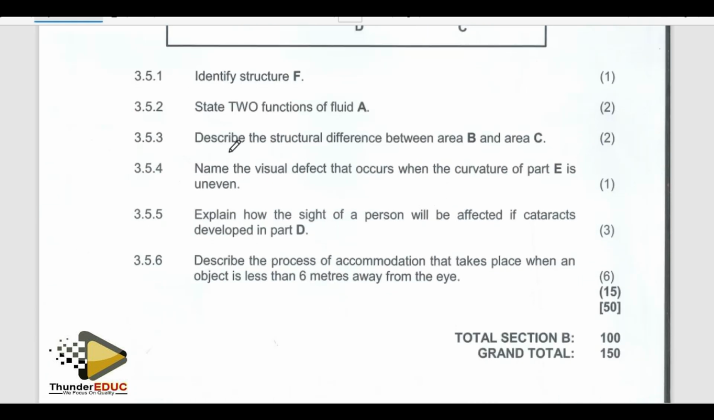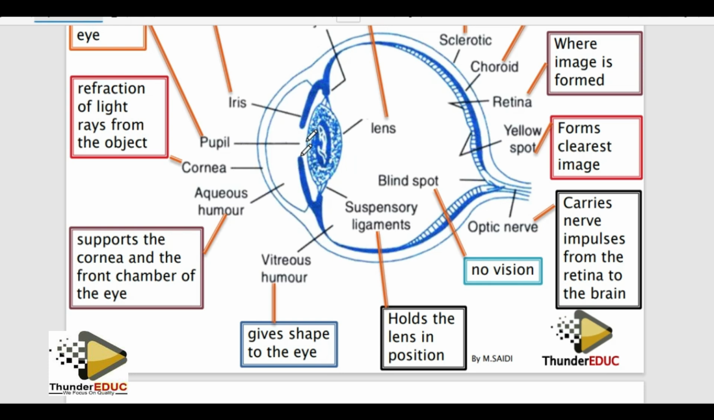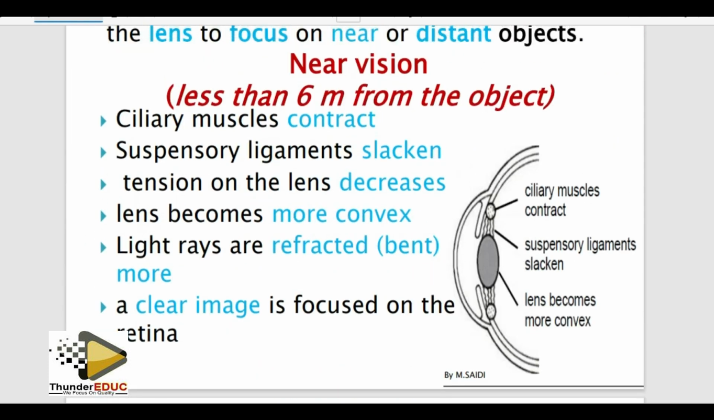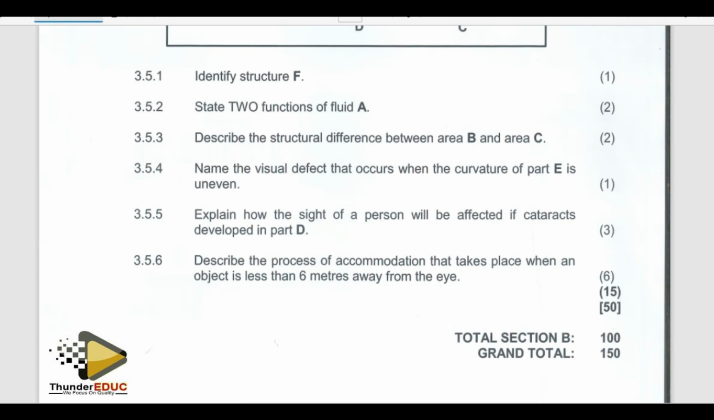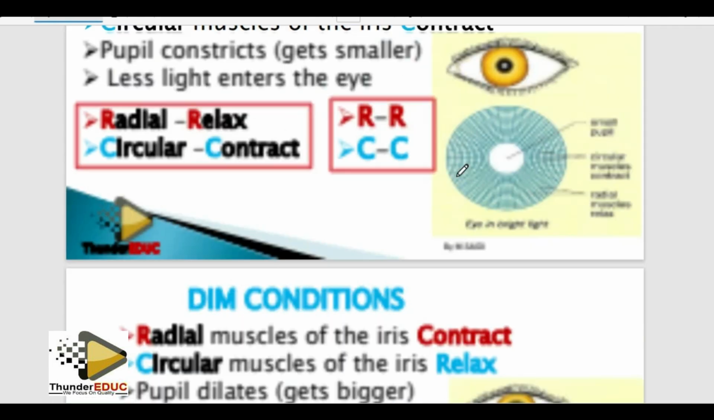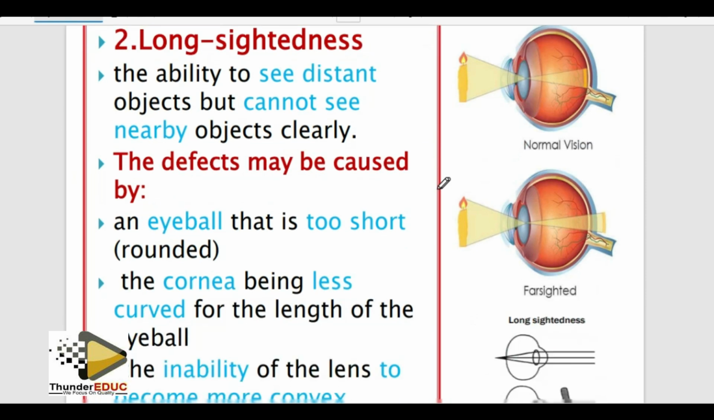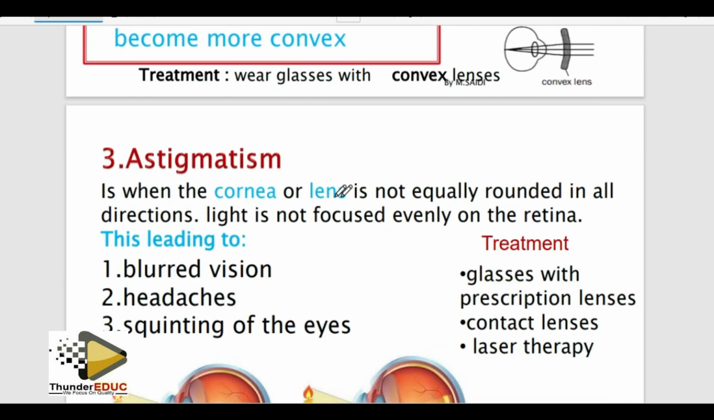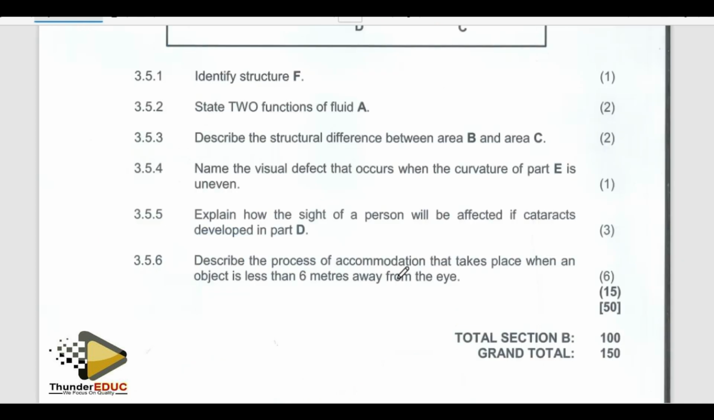The next question is saying, name the visual defect that occurs when the curvature of the eye is uneven. We call it astigmatism. So we said it here: astigmatism is when the cornea or the lens is not evenly rounded in all directions. It means that it's not evenly distributed. So it is called astigmatism.